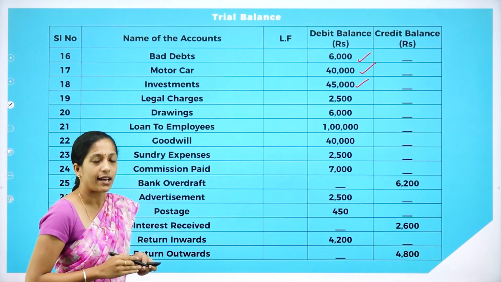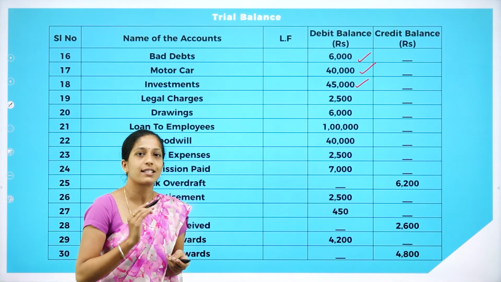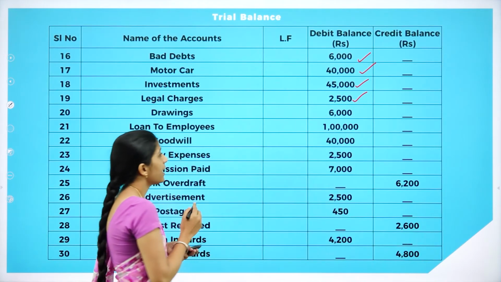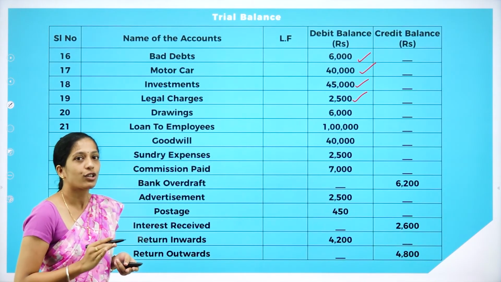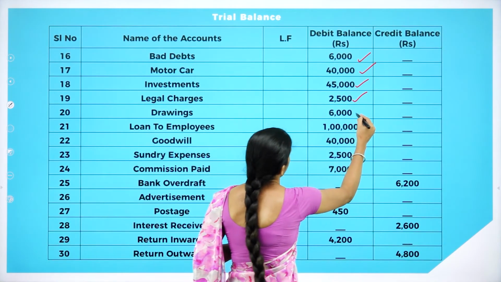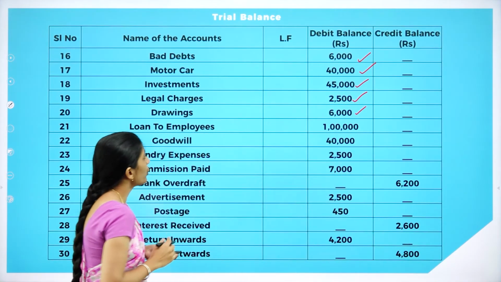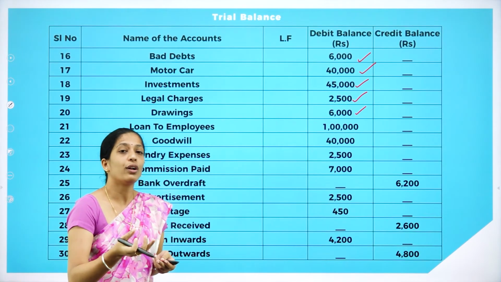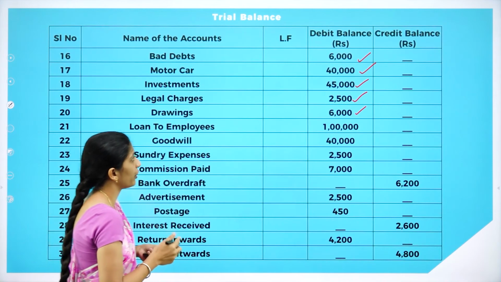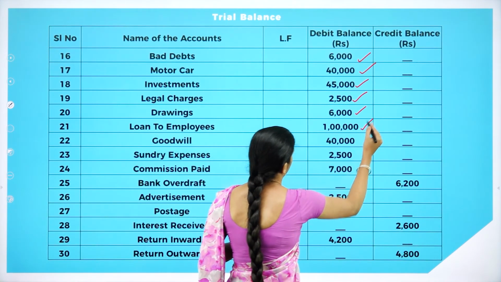Next, legal charges. So legal charges is what? It's an expense. So we are going to record in the debit balance. Next, drawings. So as I told, you have to debit drawings. So drawings is how much? 6,000. Next, loan to employees. So loan from is a liability. Loan to employees is what? It's an asset. So we are going to record in the debit balance.